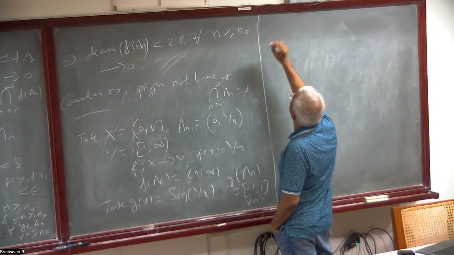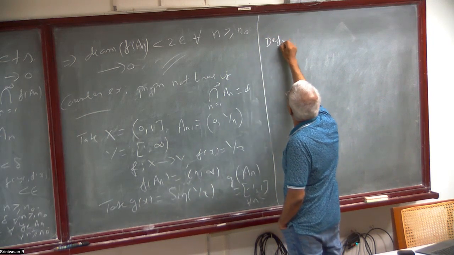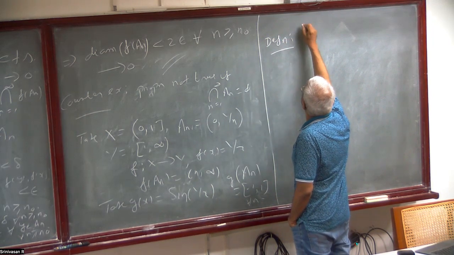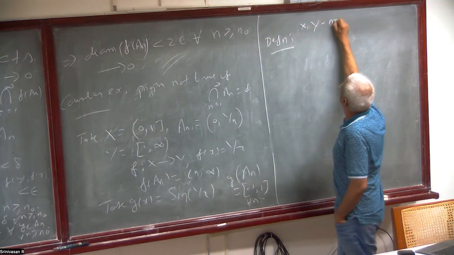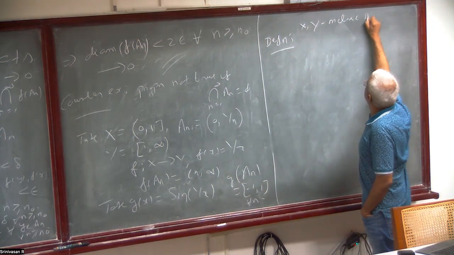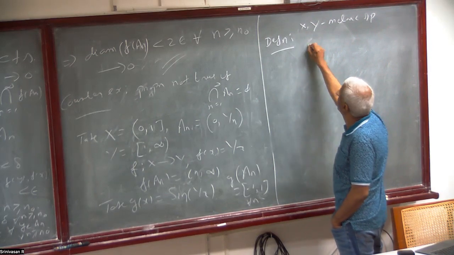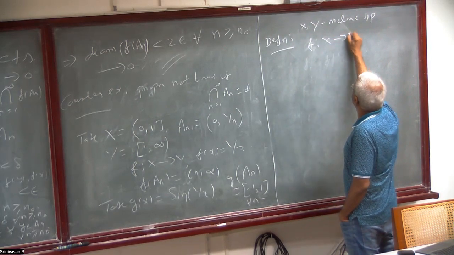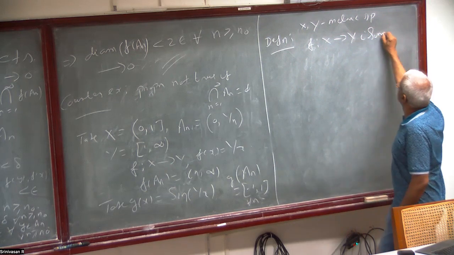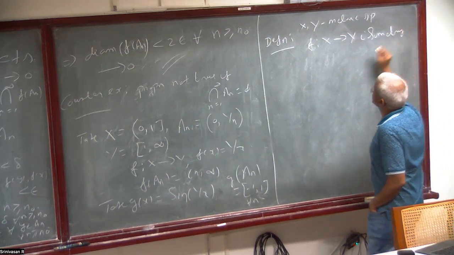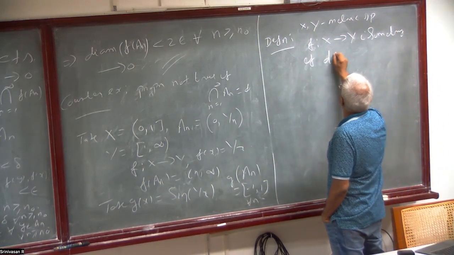Definition. You have a function f from X to Y, metric spaces, and f is an isometry if d(f(x), f(y)) equals d(x, y) for all x, y.